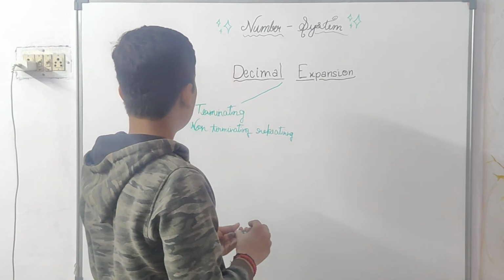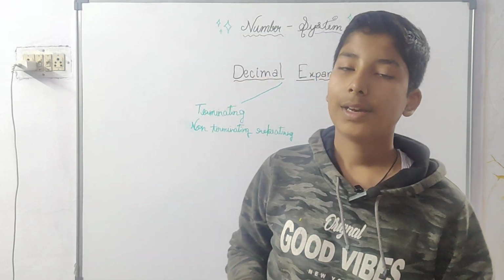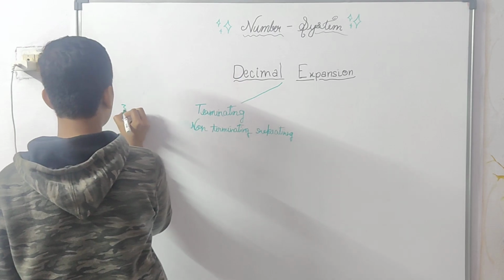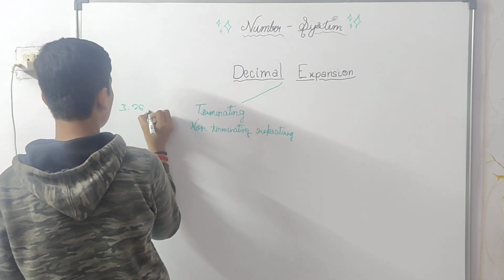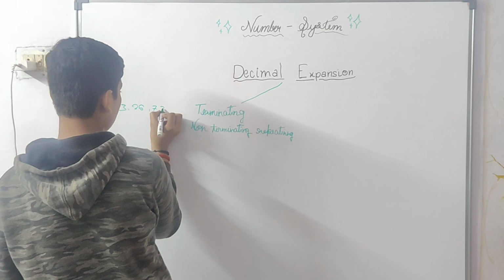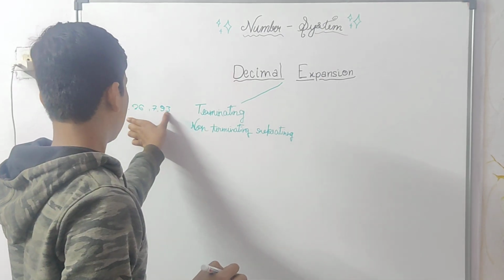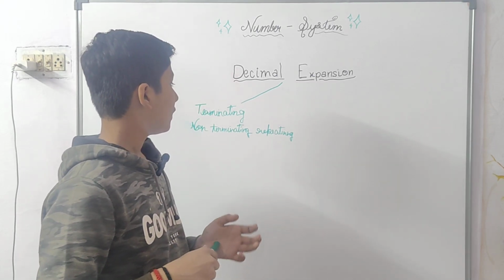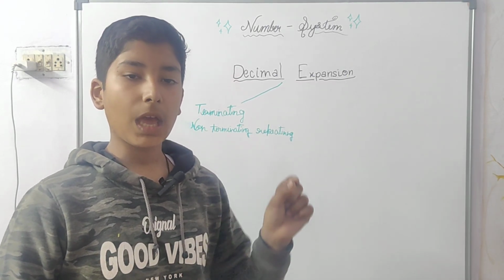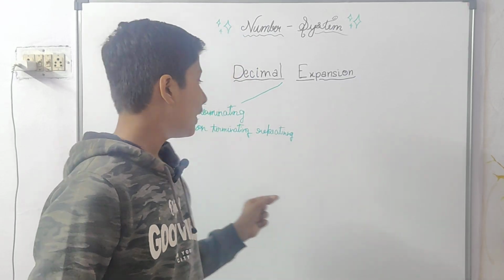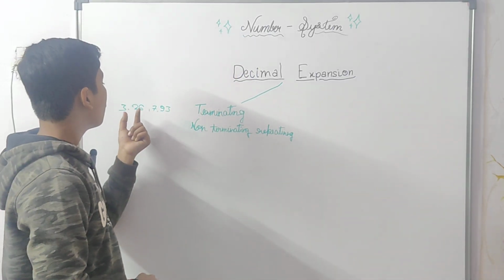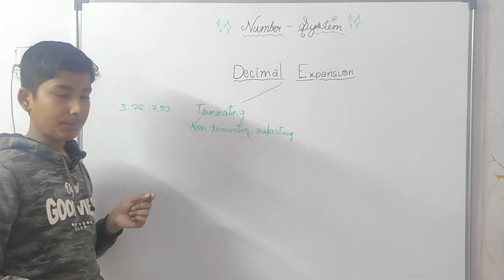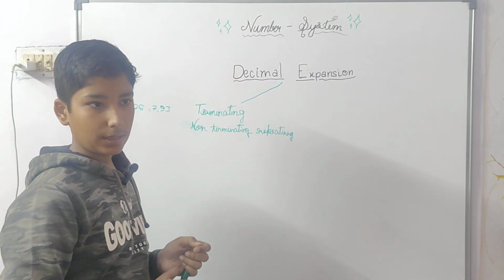This is when we write a rational number in decimal form. For example, 3.26 and 7.93. These are rational numbers which are terminating. The decimal expansion of a rational number is terminating, meaning after a certain point its decimal digits stop. For example, 3.26 stops after 26, and here it stops after 93.